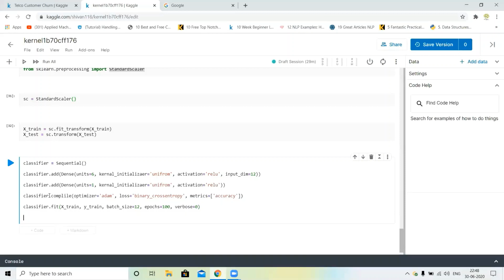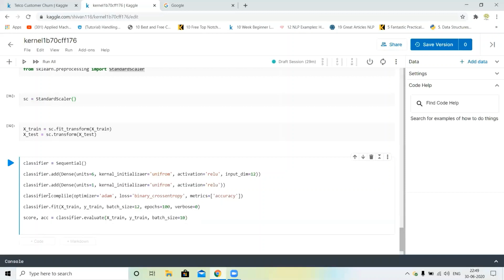Next, we will check the score and accuracy of this classifier. Classifier dot evaluate X train, Y train, and batch size is equal to 10.